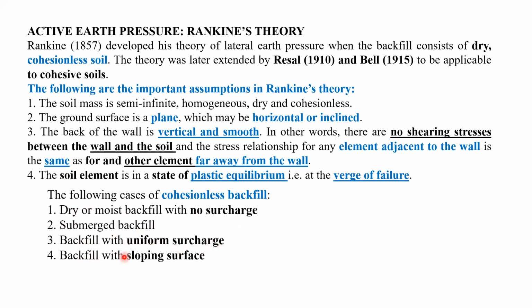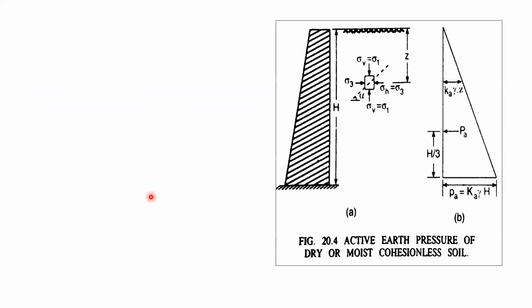Fourth is the backfill with sloping surface. And fifth is the inclined back and surcharge. We shall discuss all these five cases one by one. So let us talk about the first case, the dry or moist backfill with no surcharge.